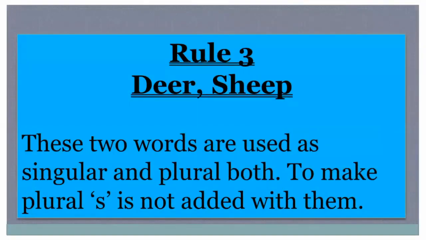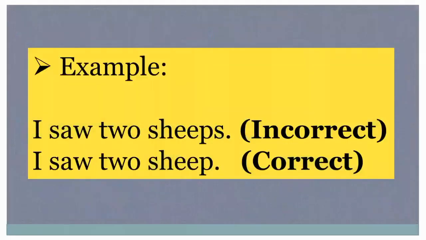Rule number 3 is about the nouns deer and sheep. These 2 words are used as singular and plural both. To make plural, s is not added with them. For example, I saw 2 sheeps. This is incorrect sentence. I saw 2 sheep is correct. I saw 5 deer running in the jungle, and I saw a deer drinking water, right?